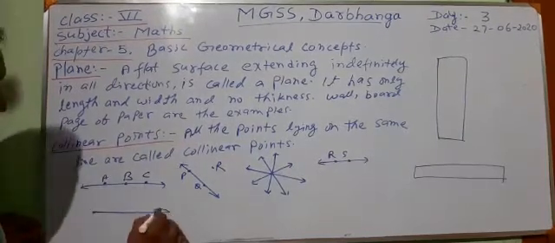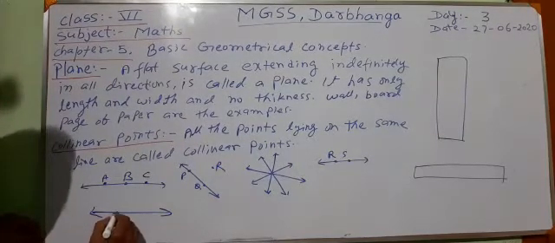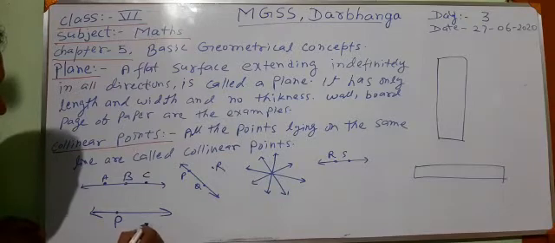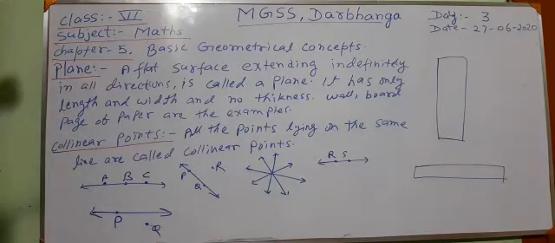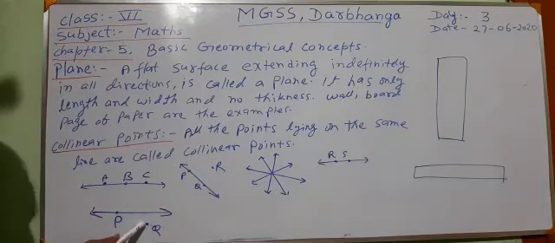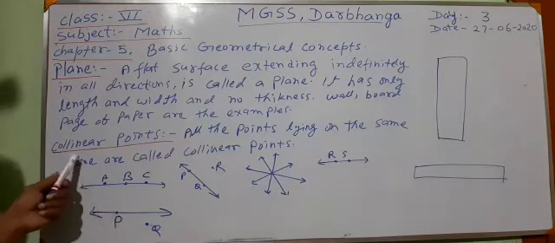Here take another example. Suppose this is a line. This one point P lies on the line, and this point Q is outside the line. This is another point which is not on the line. Then what shall we say? Are the points P and Q collinear or not? This time points P and Q are not collinear, because P lies on the line and point Q does not lie on the line. So P and Q are not collinear. Not collinear means non-collinear.